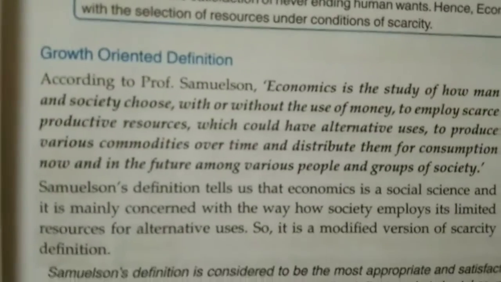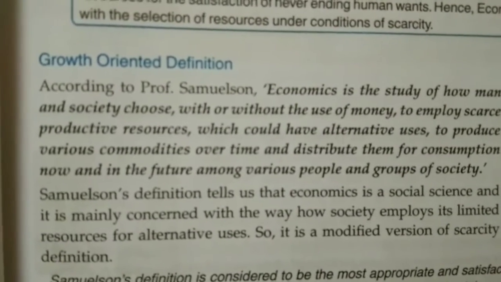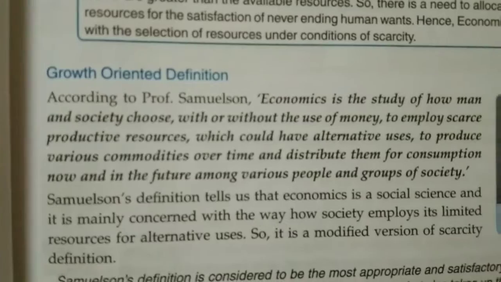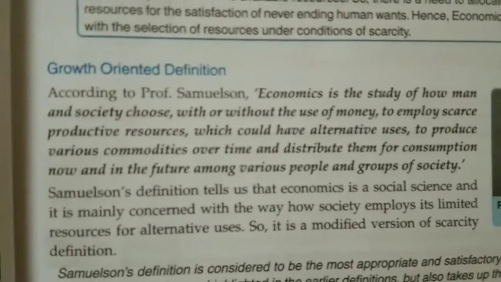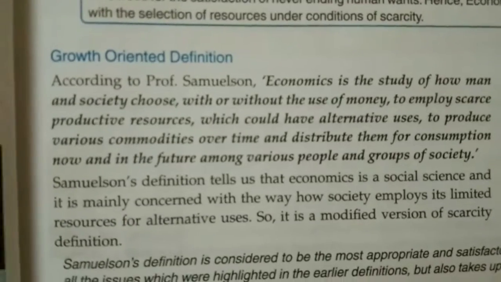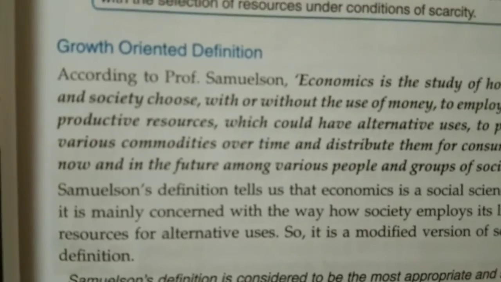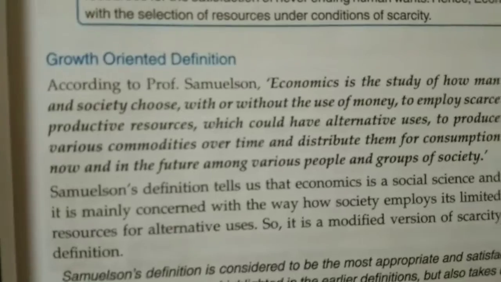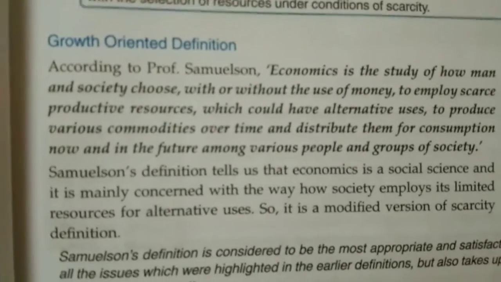Now, Samuelson's definition tells us economics is a social science. As I said, yes, economics is a social science because it's a branch of social science, and it's mainly concerned with the way society employs its limited resources for alternative uses. So it is a modified version of the scarcity definition, as we studied right now: it is up to human beings how intelligent and rational they are in choosing those scarce resources in producing goods and services and distributing them among various groups of society in future.